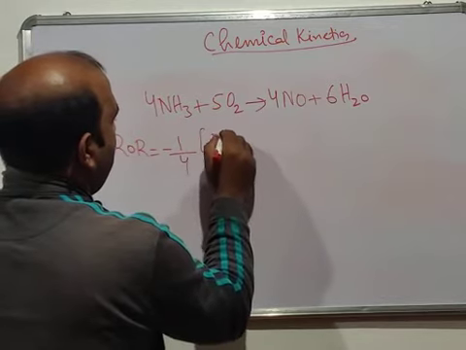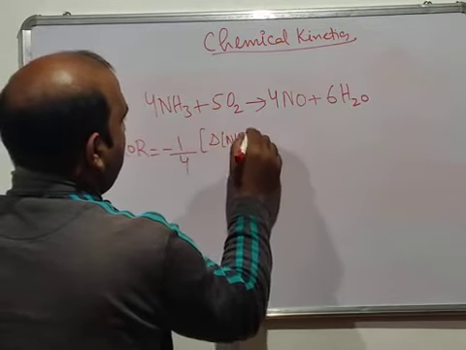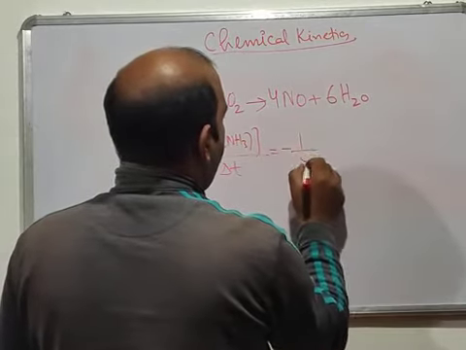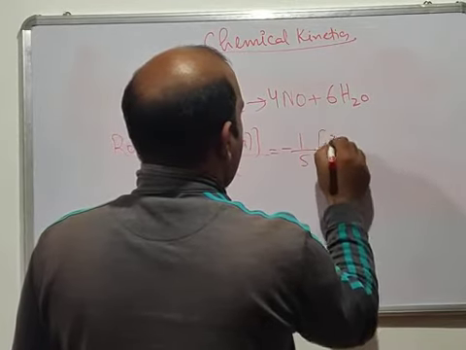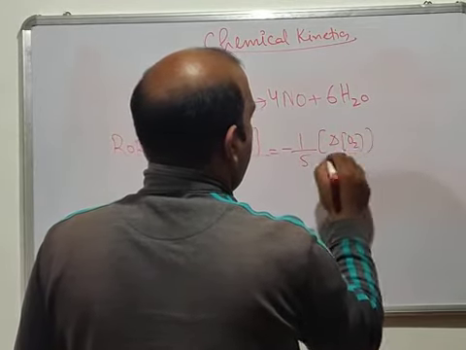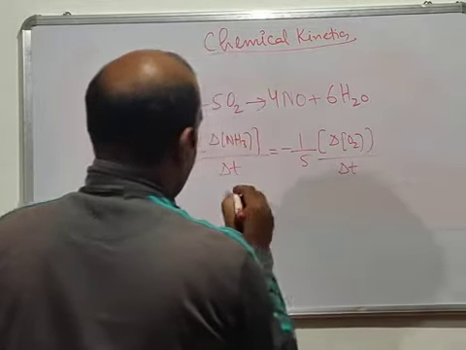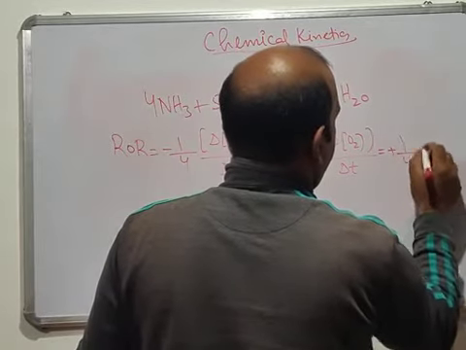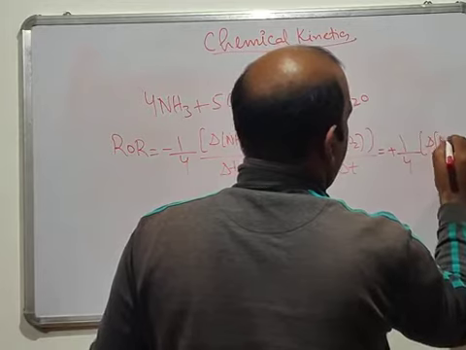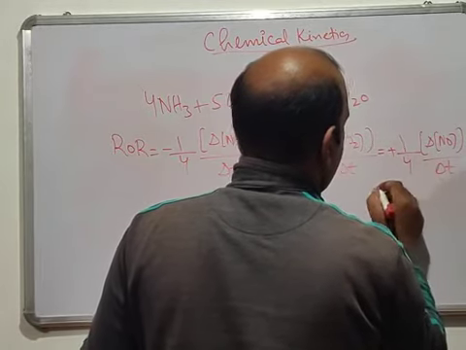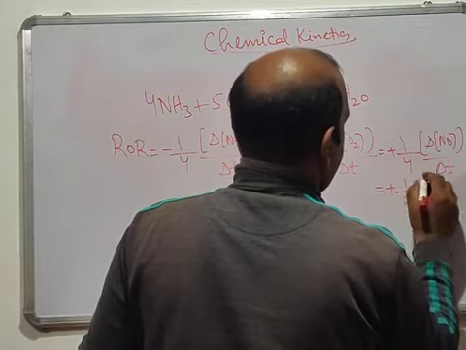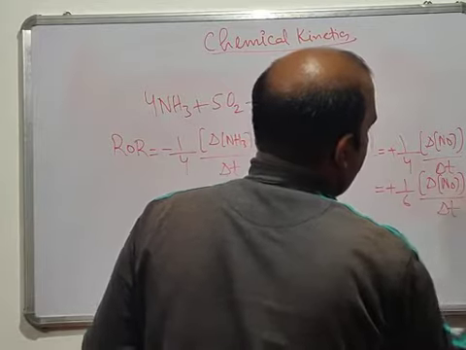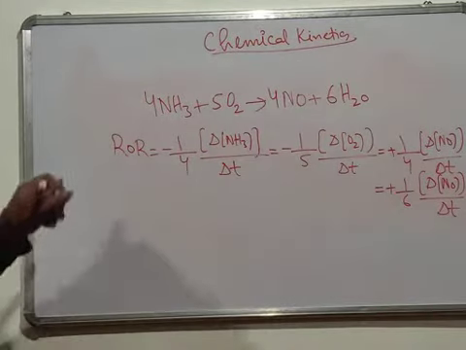Now it will be here del NH3 divided by delta T is equal to minus 1 divided by 5 del O2 divided by delta T. Now this will be equal to plus 1 by 4 del NO divided by delta T is equal to plus 1 by 6 del H2O divided by delta T. Now this will be your rate of reaction. That's the average rate of reaction.